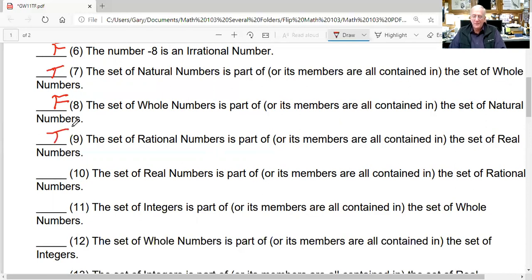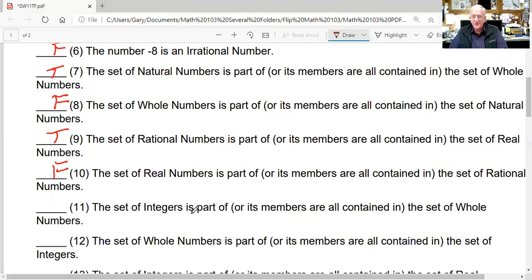The set of real numbers is part of, or its members are all contained in, the set of rational numbers. Well, any irrational number that's in the set of real numbers cannot be contained in the set of rational numbers. So this statement is definitely false.